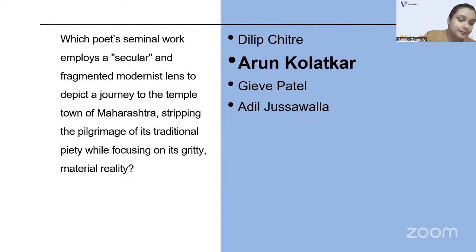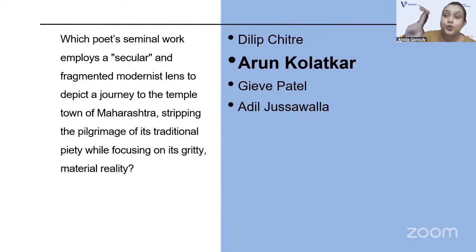So let me remind you, and also let's revise with you, that Eunice D'Souza, what cultural background does she belong to? Eunice D'Souza is a prominent voice in Indian English poetry, and her work frequently engages with her Goan Catholic upbringing and the social structures of that community.